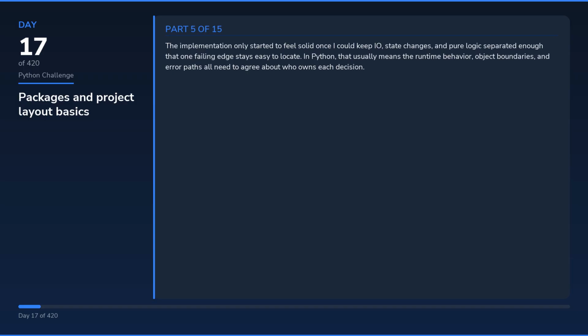In Python, that usually means the runtime behavior, object boundaries, and error paths all need to agree about who owns each decision. I kept returning to one more rule: prefer explicit Python over clever compression when another engineer has to debug it tomorrow. That shortens debugging because the code tells you where to look instead of forcing you to reconstruct the intent from scratch after the wrong behavior already escaped.